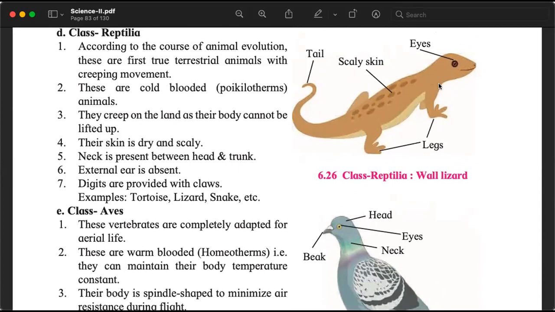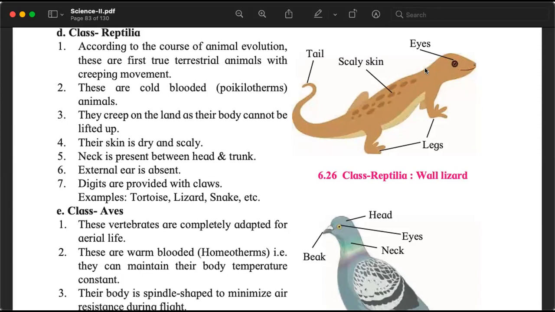Neck, gala, I should have shown it in the diagram. Neck is there. Similarity, they also do not have external ear, लेकिन इनमें भी tympanum होता है. They also have appendages, 2 pairs. They also have digits, and now we are calling them legs, not just appendages. They have digits, fingers हैं उनके, and they have claws. Example: tortoise, lizard, snake.